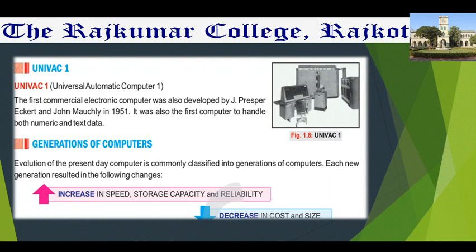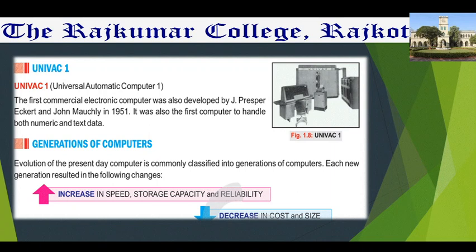UNIVAC 1, the full form of UNIVAC, Universal Automatic Computer. The first commercial electronic computer was also developed by J. Presper Eckert and John Mauchly in 1951. And with this machine, this was the first computer to handle both numerical and text data. Numeric means number data, and text-based information was handled by this computer.